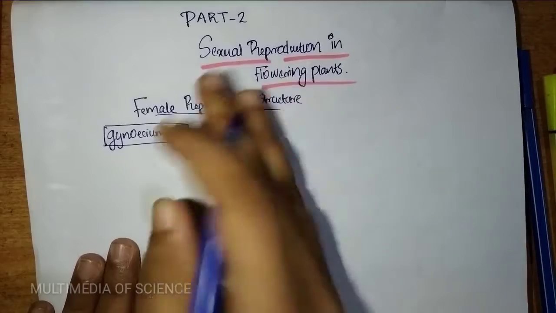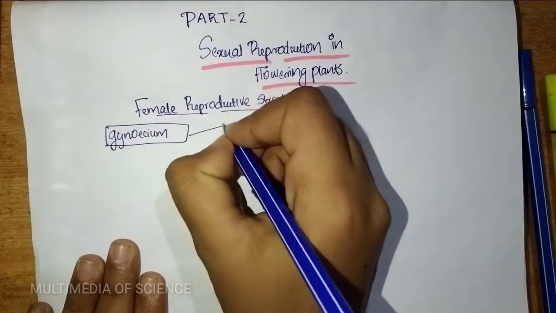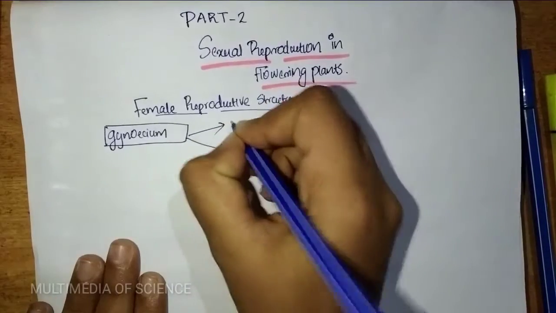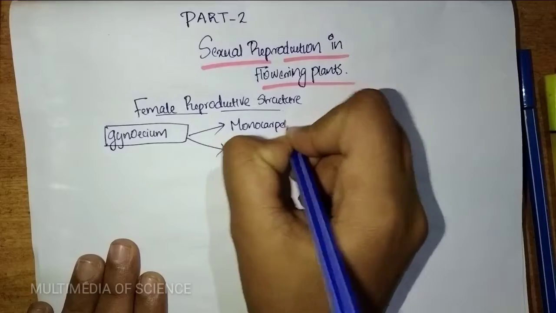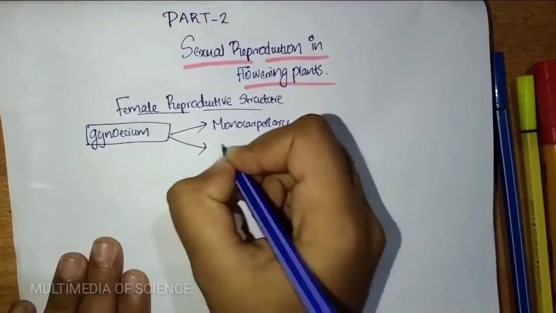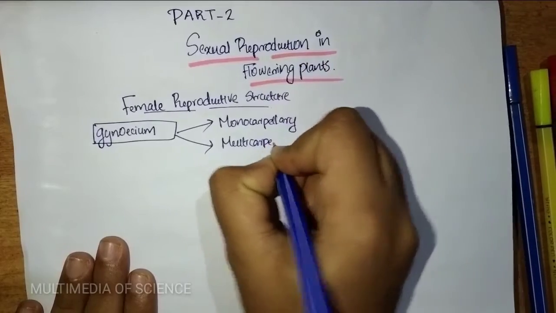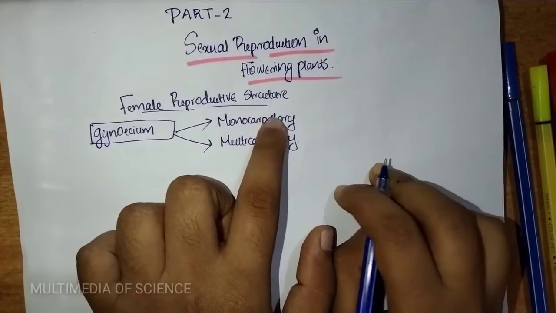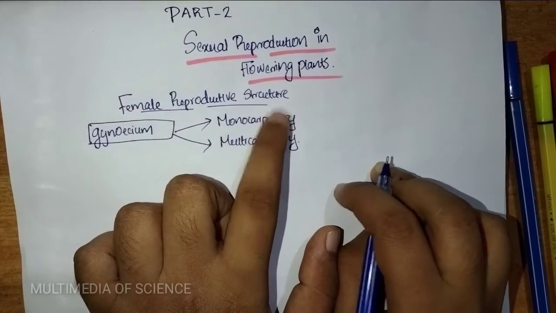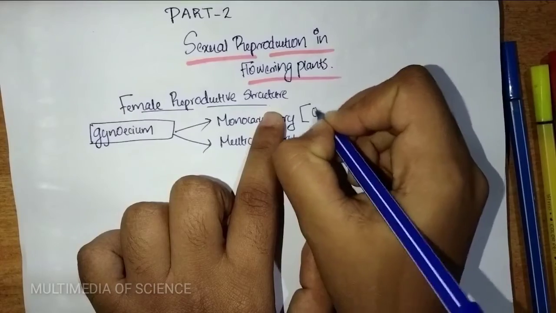The gynoecium, already mentioned in the previous section, is of two types: monocarpellary and multicarpellary. Monocarpellary means it has only a single pistil.